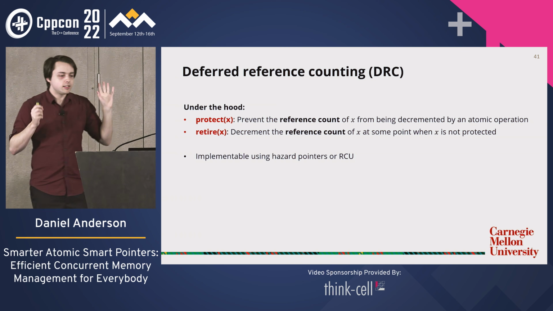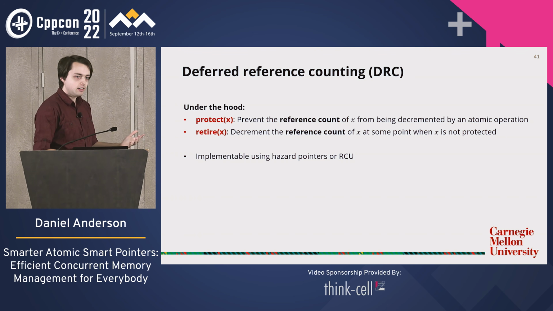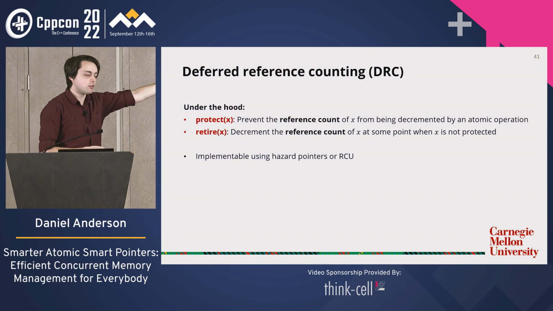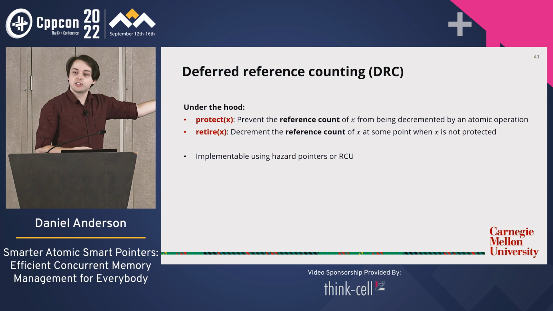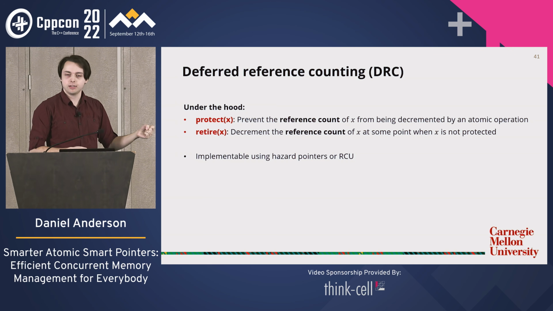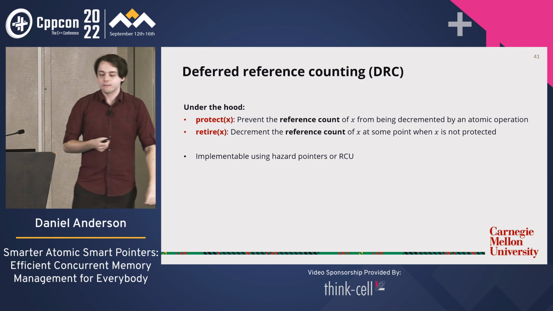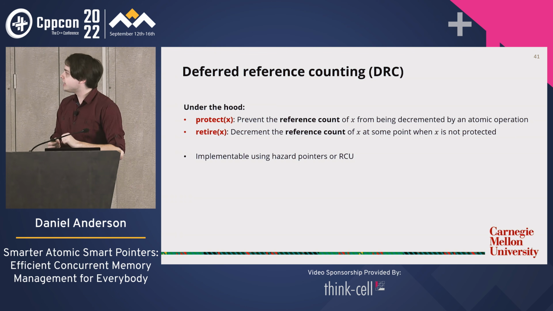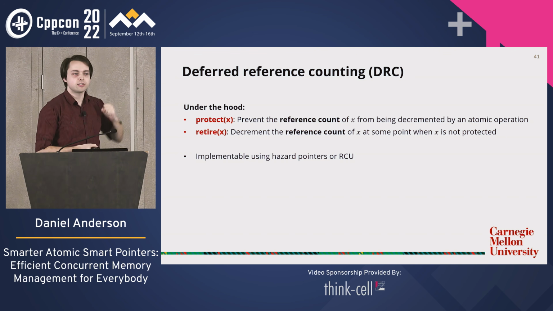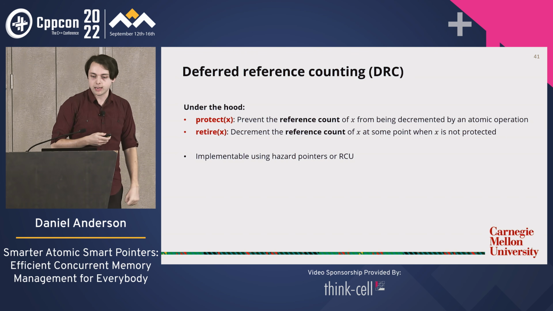And note that this is stronger than just protecting the object from being deleted, because if I'm essentially protecting the reference count, if I'm saying you cannot decrement the reference count, well, I'm also protecting the object from being deleted, because if you can't decrement the reference count, in particular, you cannot get it to 0, which is what causes it to be deleted. But this subtle change turns out to be everything you need to implement a smart pointer with deferred reclamation, or specifically a shared pointer with deferred reclamation.